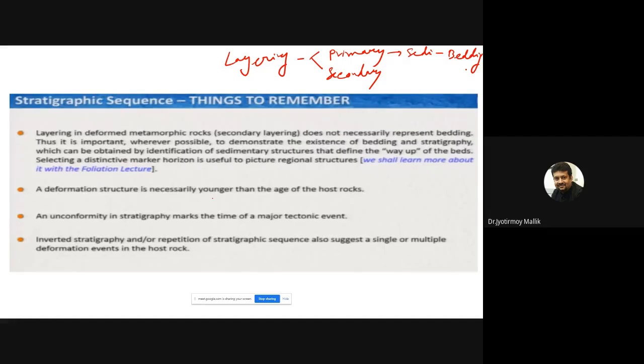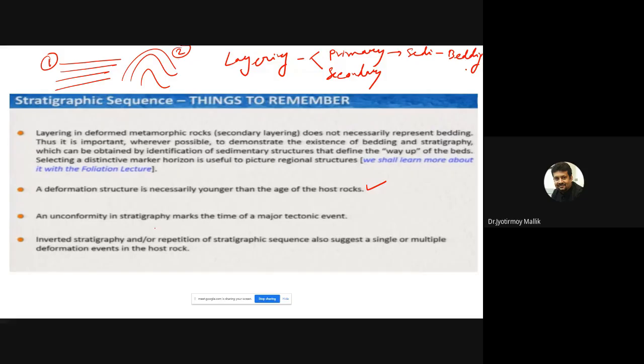A deformation structure is necessarily younger than the age of the host rock. This is an important point to remember. So for example, I have a primary layering, of course, and then that got deformed. I create a fold. It is intuitive for me that this deposition happened earlier, the deformation came later. The deformation cannot precede deposition. This is always younger than the depositional processes. Of course, you need something to be deformed, and that something will be formed by the deposition or the primary processes.